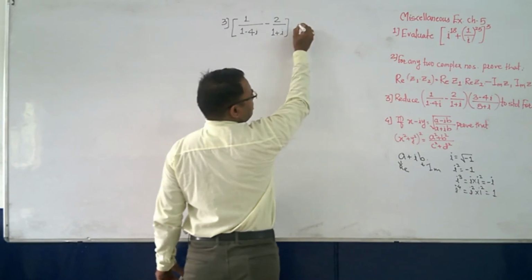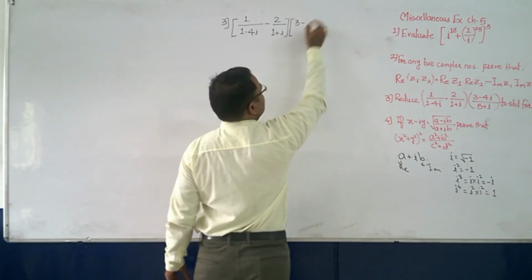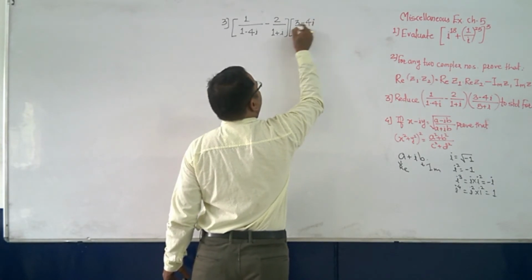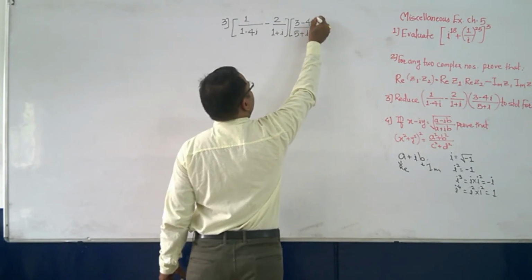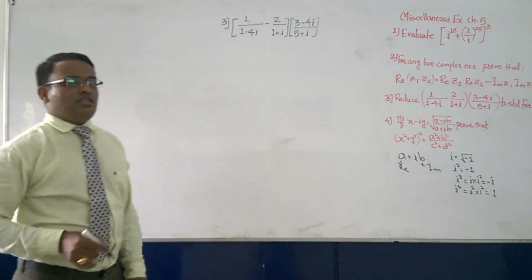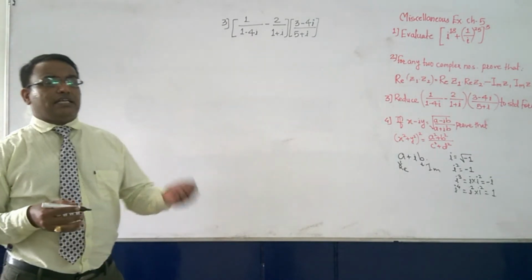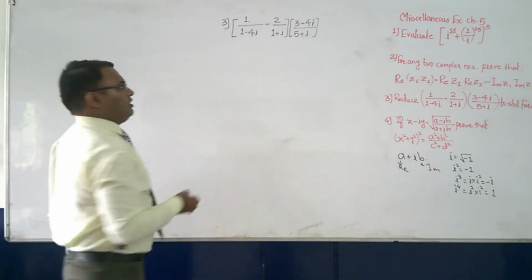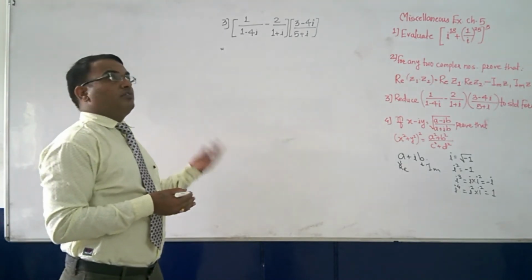then again into (3 minus 4i) divided by (5 plus i). Okay. Now we will try to bring it in the normal form, that is a plus ib. So how will we do it? Just consider it as normal, how we were doing the sums.